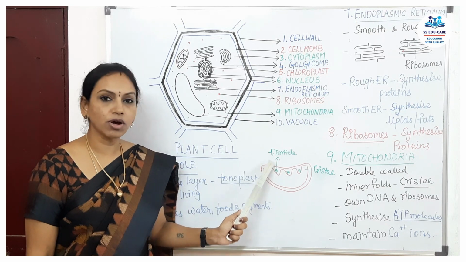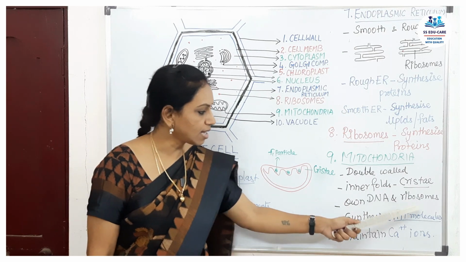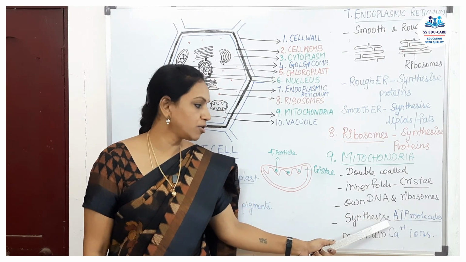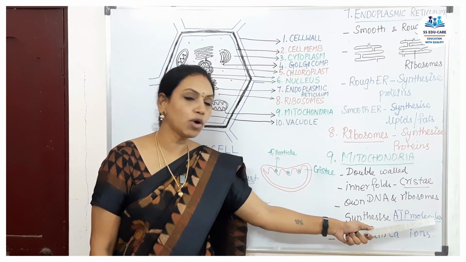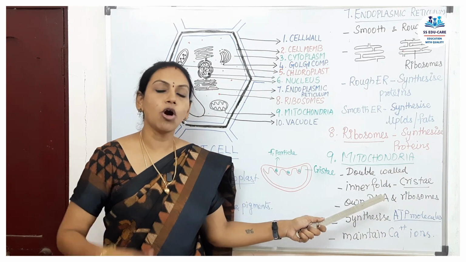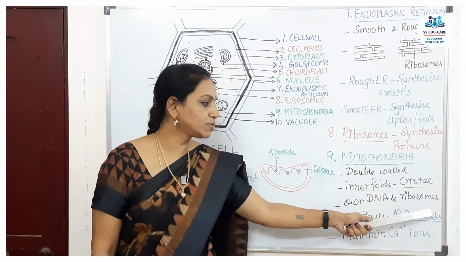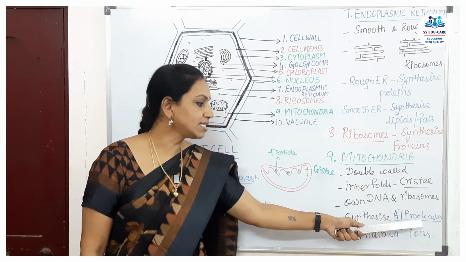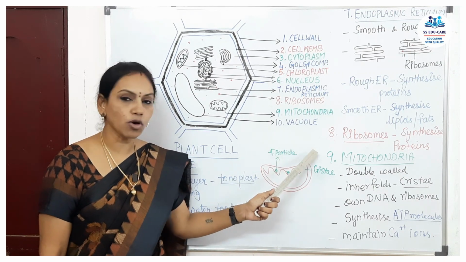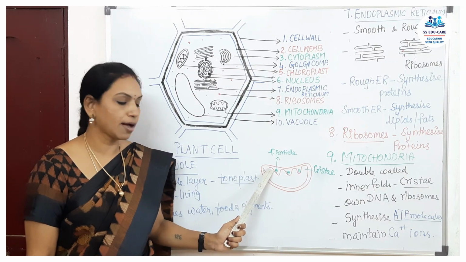These oxysomes or F1 particles play a major role in synthesizing ATP molecules. ATP means adenosine triphosphate molecule, which provides energy for the cell. For all the metabolic activities of the cell, ATP molecules play a major role. So these ATP molecules are synthesized by F1 particles or oxysomes present on the cristae of mitochondria.